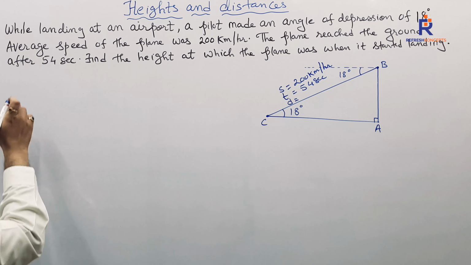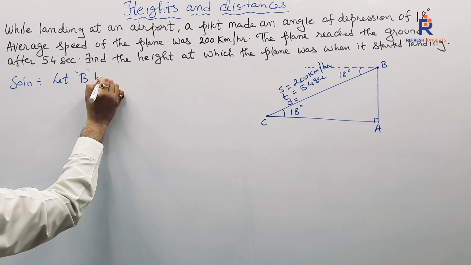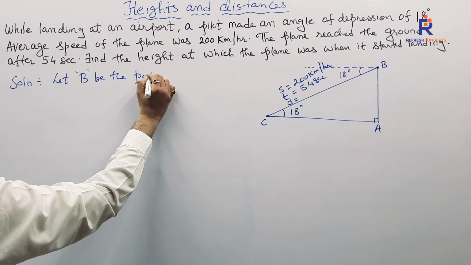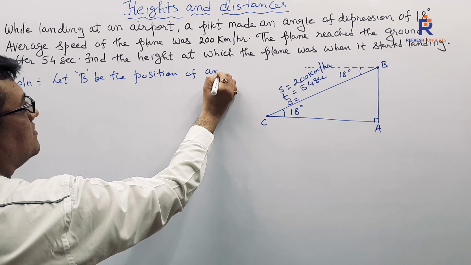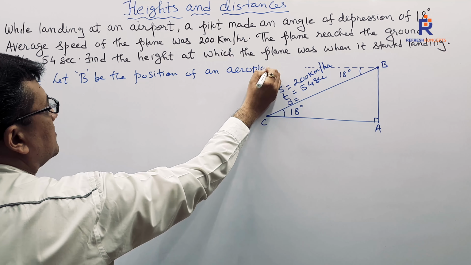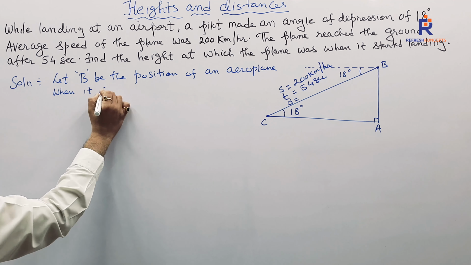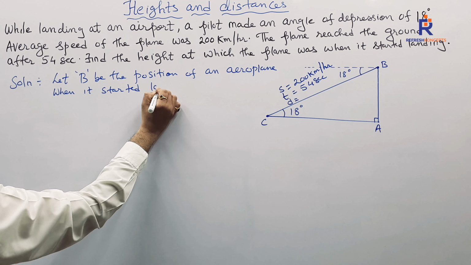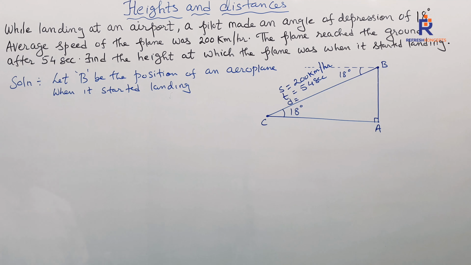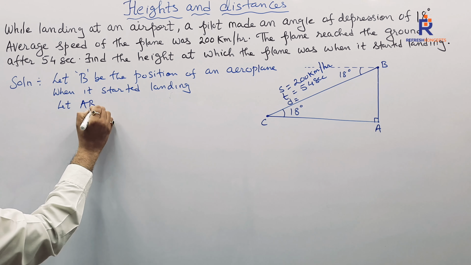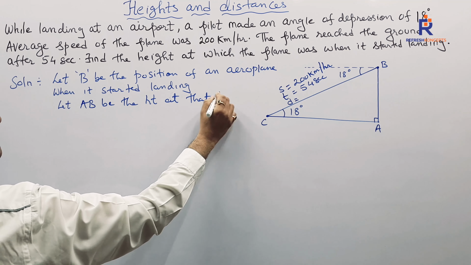Let's initialize our sum by writing down, let B be the position of an aeroplane when it started landing. What we need to find out? We need to find out the height at that time. Let AB be the height at that time.